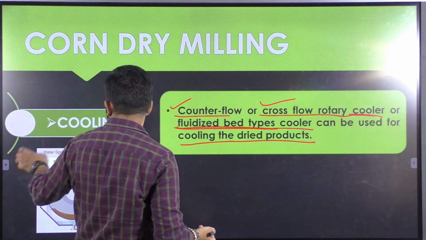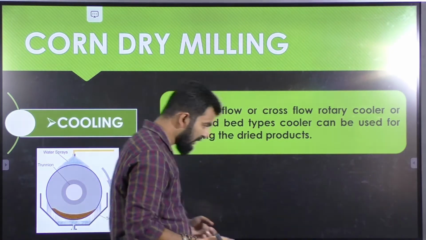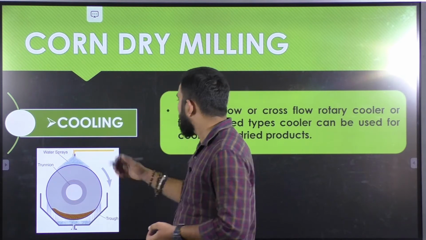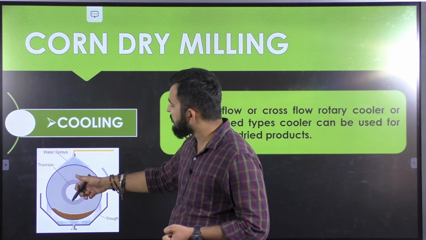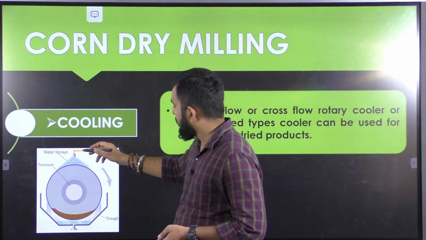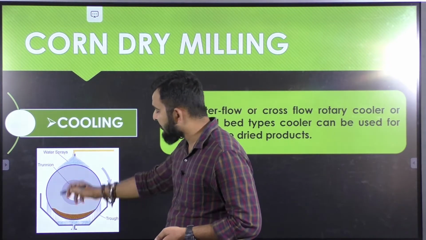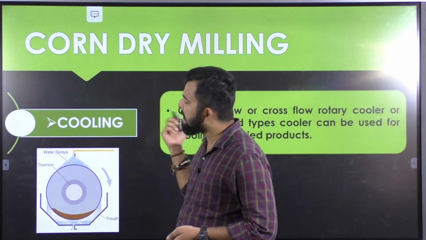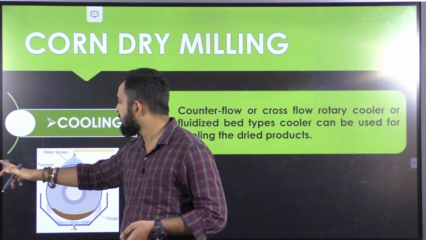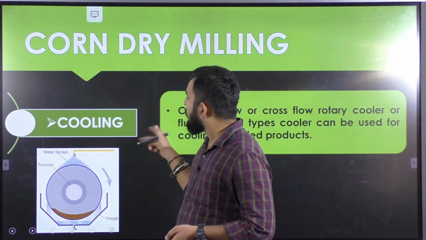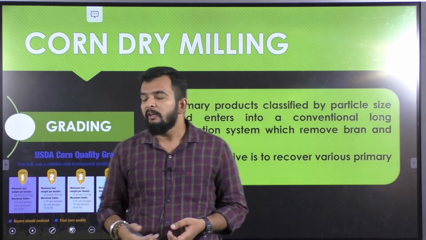Any counterflow or cross flow rotary cooler or fluidized bed type cooler can be used. In this case you can see this is a sort of rotary cooler. Your grains are inside this drum, which is being sprayed with cold water, which will essentially bring down the temperature of the whole grains to normal temperature, or whatever temperature is desired or the equipment is designed to reach. After cooling, your next step will be grading.